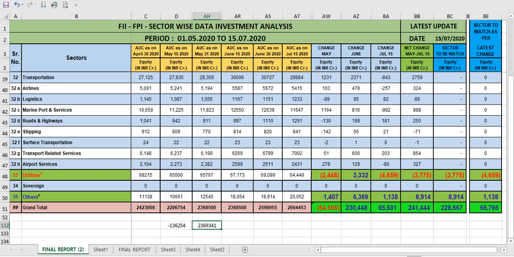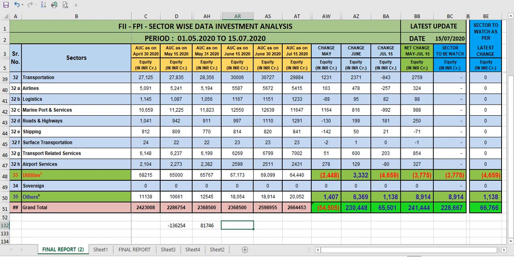How much did they invest? This minus this. So they have invested 81,746 crore.